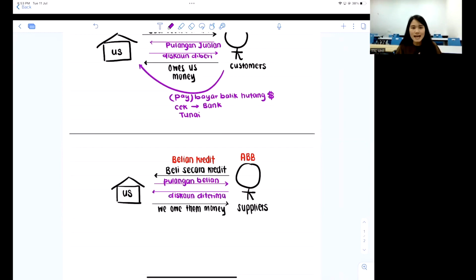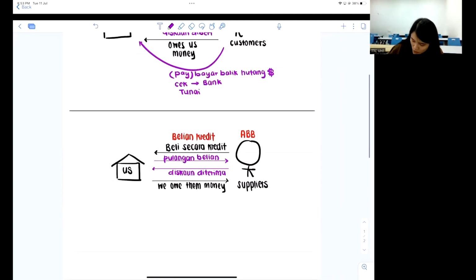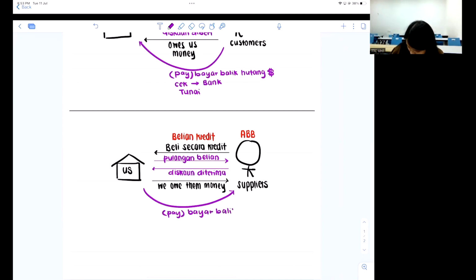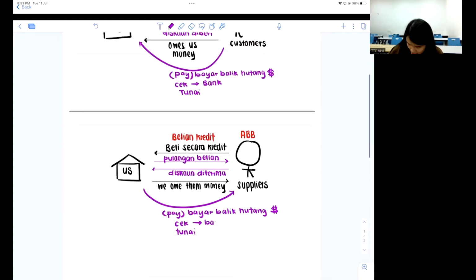Is that clear? Okay, and then for the year that is done, I want to clear some of my debt. So we will be paying to the suppliers using, again, bayar balik hutang with money. You can be using check or to use tunai. But either way, only check will have to be changed to bank. But tunai remains as tunai. So that is the basics lah, okay?